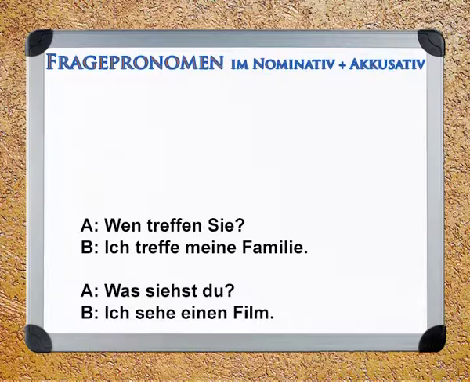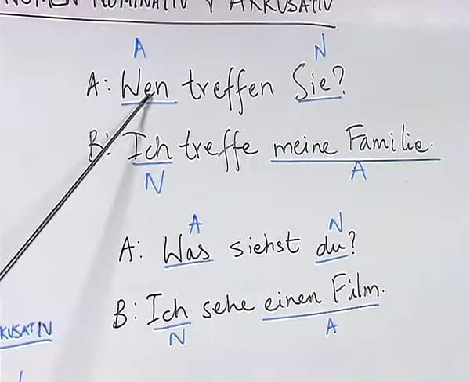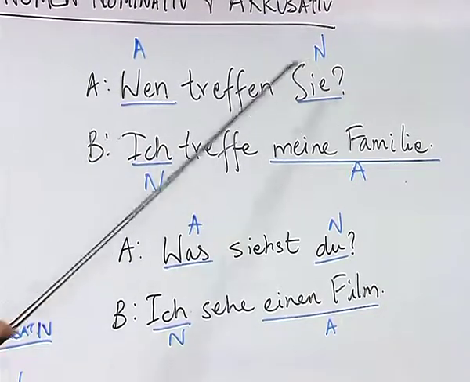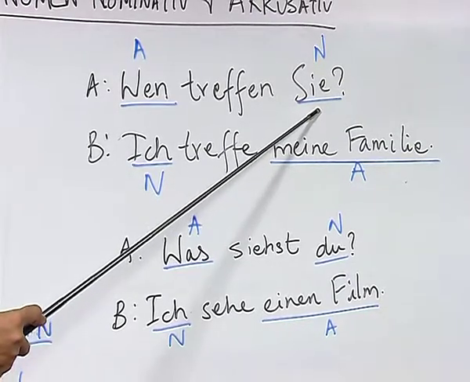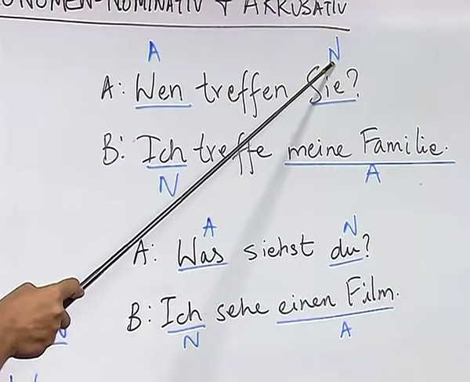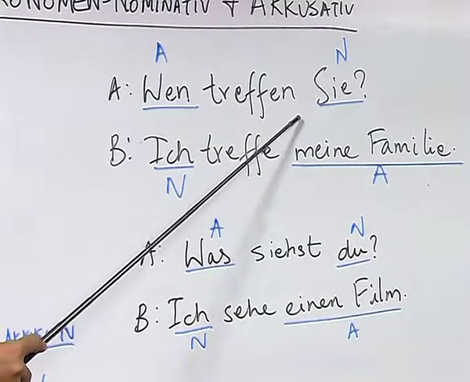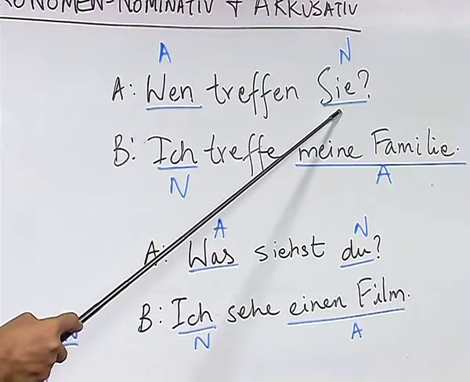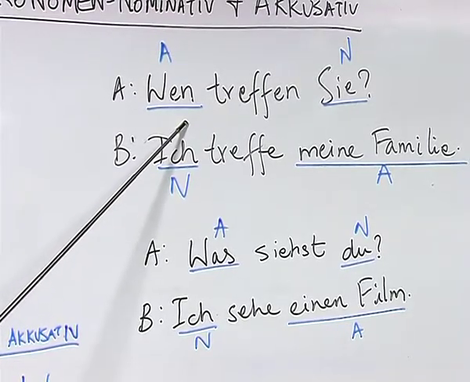Now, let us look at this sentence, Wen treffen Sie? As you can see here, there is a slight change in the W question. Here it has got an n ending, and here we have the pronoun Sie. Here the pronoun Sie is marked as N, which is nominative, and the verb at the second position is conjugated according to the subject Sie, and the object, the accusative here, is wen.